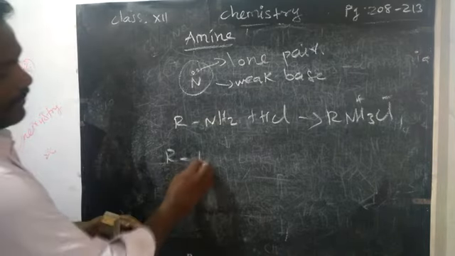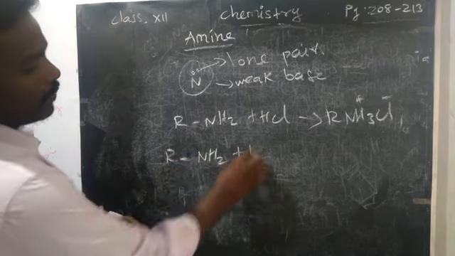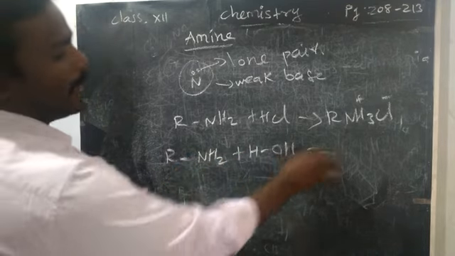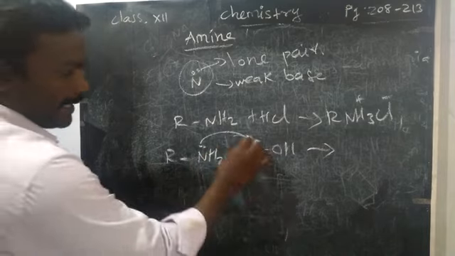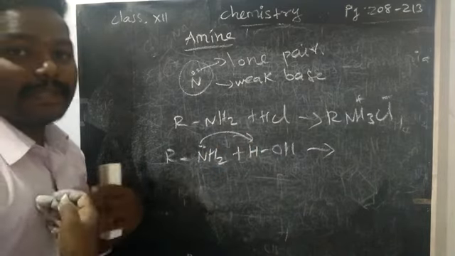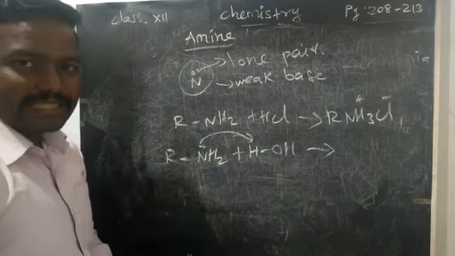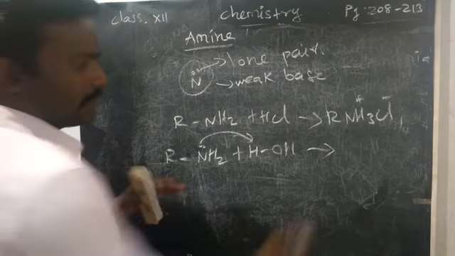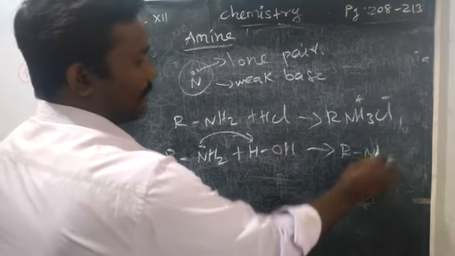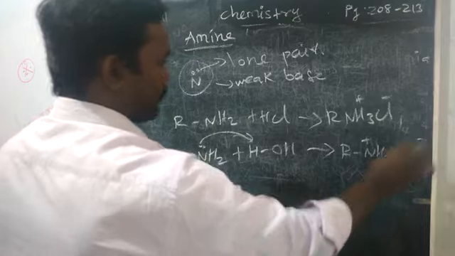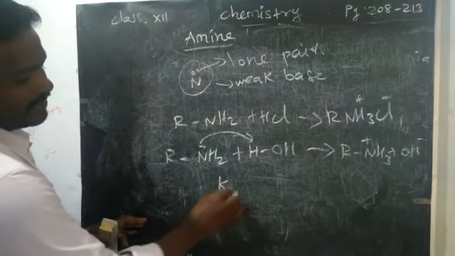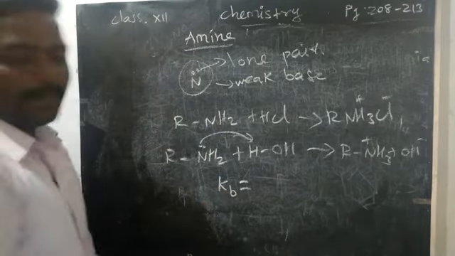If you take amine RNH2 with water, HOH, because of the lone pair electron it will accept the proton, so it acts as a base. It will form RNH3+ and OH-. So basicity can be calculated using the Kb value.